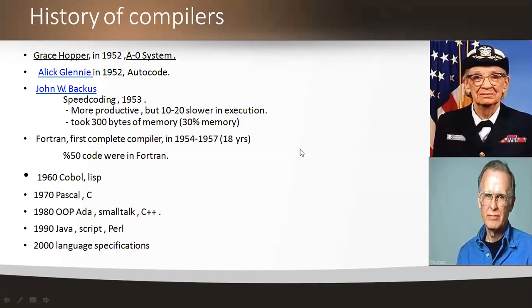History of the compilers: when the first complete compiler came, and what type of software we have here. Software in the sense that we also call them tools, and we define them with the terminology compiler tools. This is the history of the compilers.